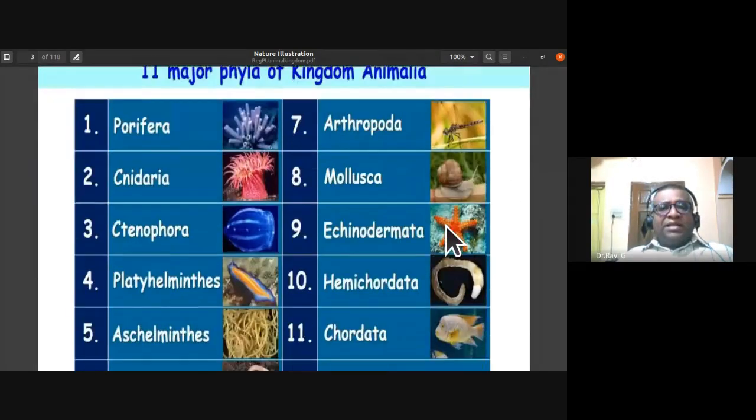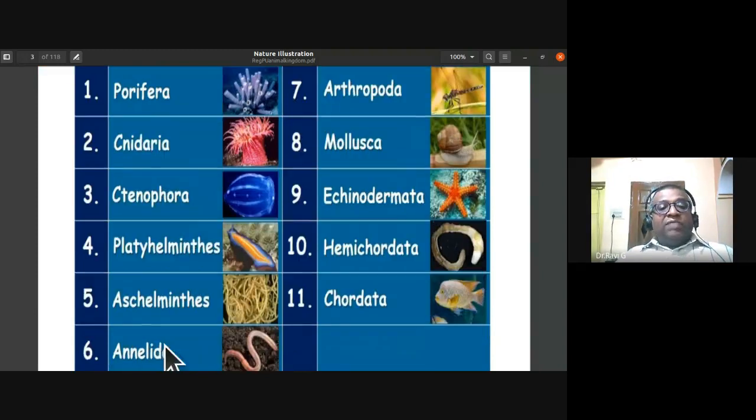We'll be studying 11 major phyla in this kingdom Animalia. Phylum Porifera or sponges, phylum Cnidaria or Coelenterata, and phylum Ctenophora. Then phylum Platyhelminthes, also called flatworms, and phylum Aschelminthes or roundworms. Then phylum Annelida, also called segmented worms.